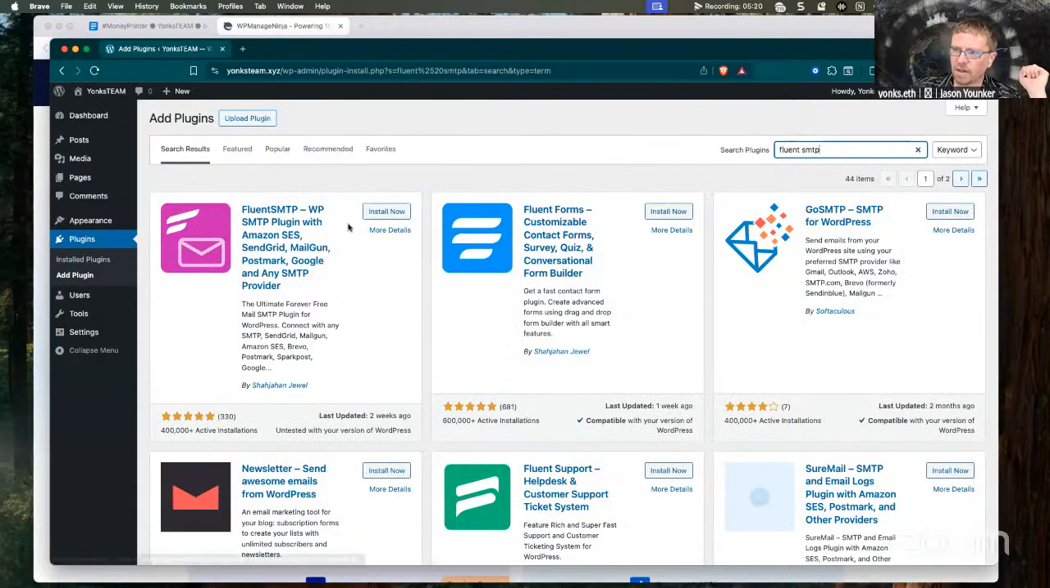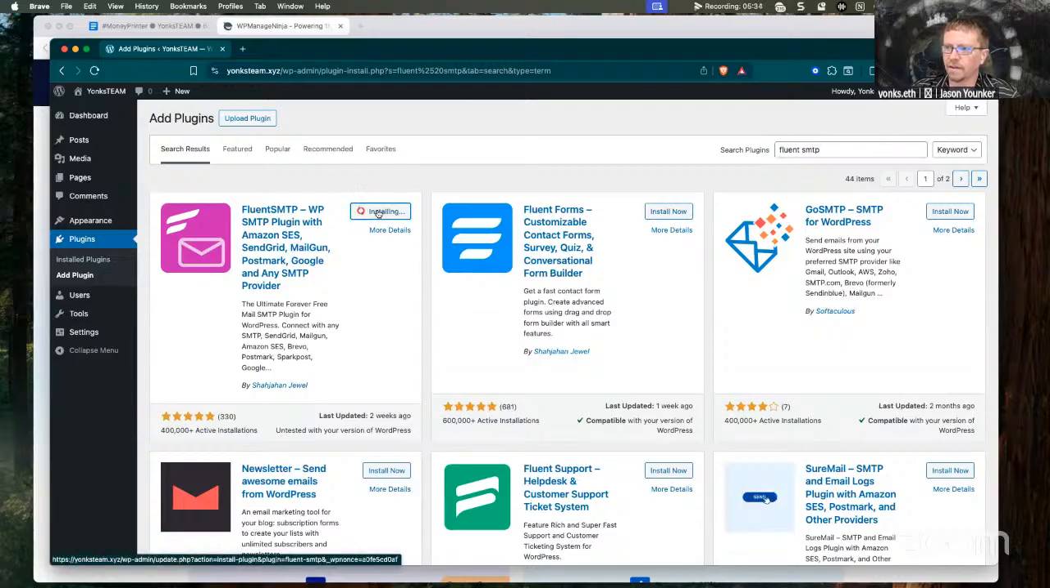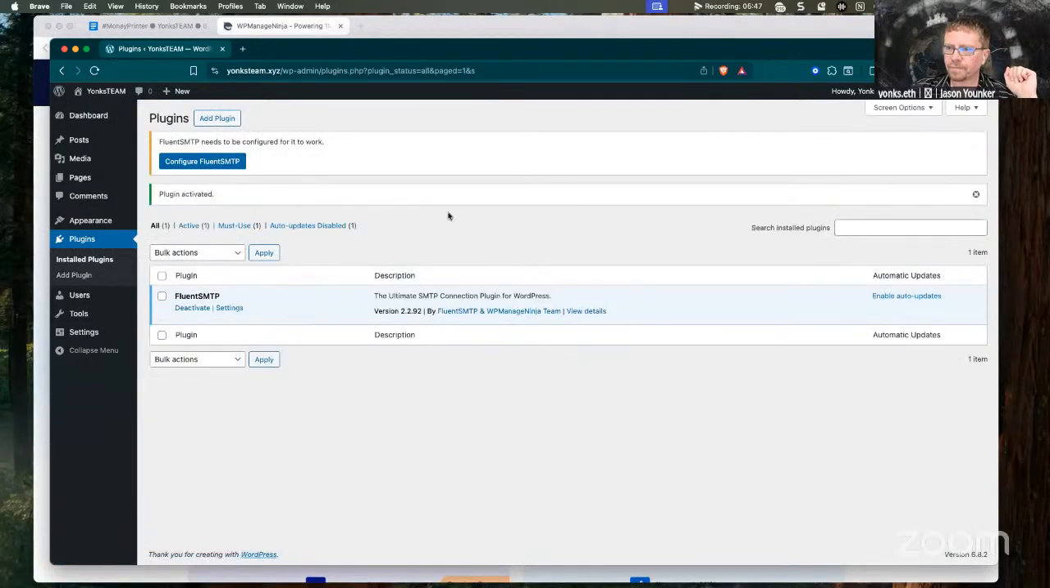All right, so we're just going to click on this, and this is a pretty impressive statistic, 400,000 plus active installations. This is a free plugin that is provided by the Fluent team, and I'm going to go ahead and install that now. And I'm going to go ahead and activate this plugin as well.